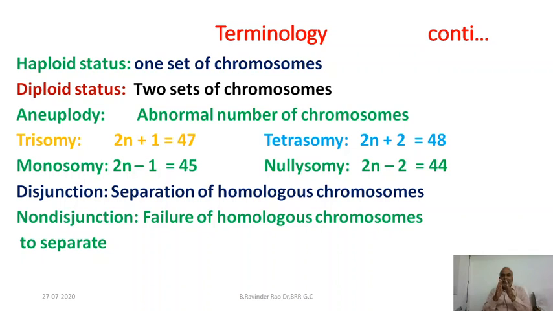If anything happens and the two homologous chromosomes never separate, that failure of separation is called non-disjunction. Because of non-disjunction, Klinefelter syndrome and Turner's syndrome are formed in human beings, and a lot of sexual aneuploidies are generated in Drosophila, as observed by Calvin Bridges.